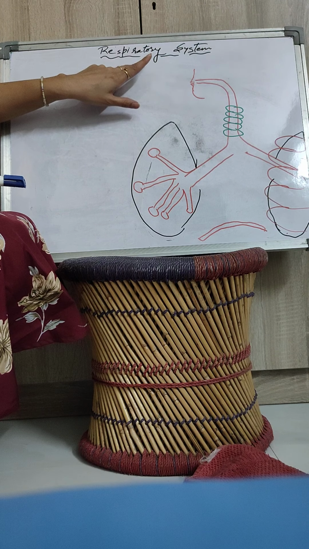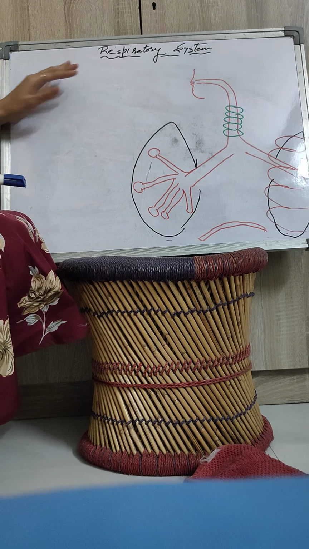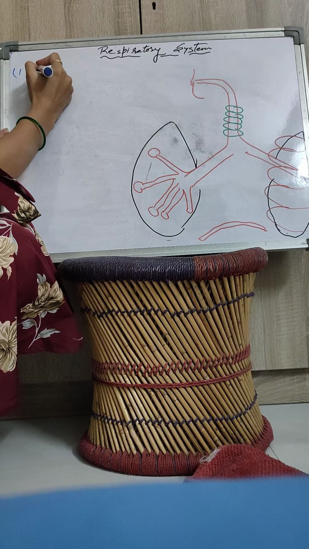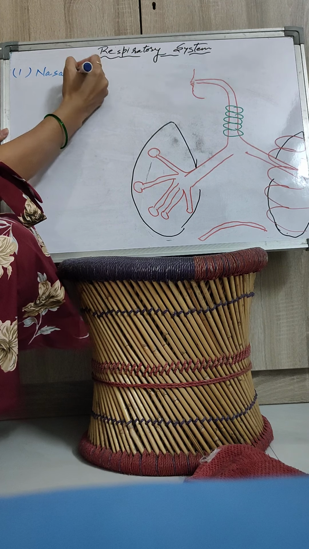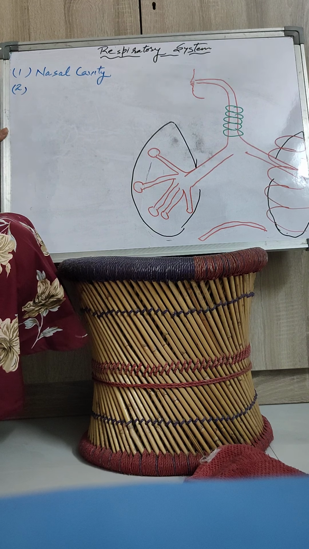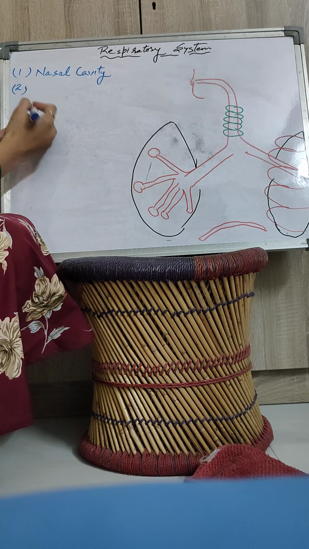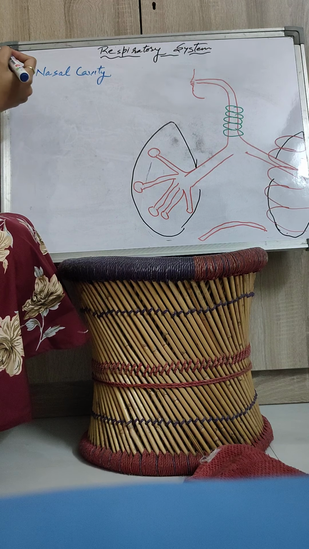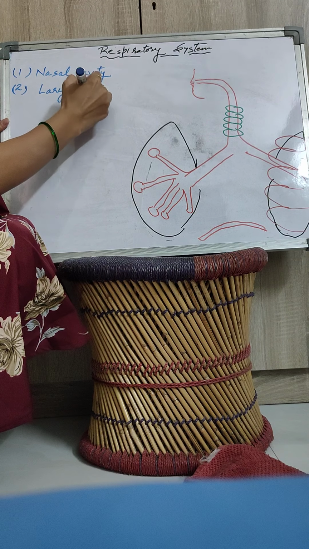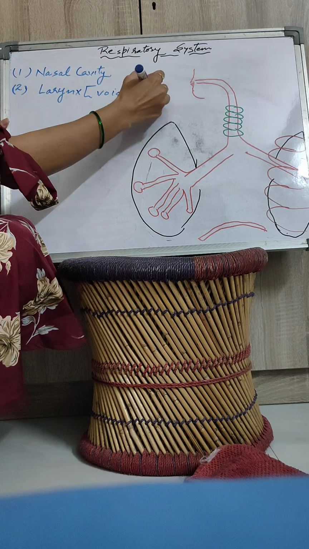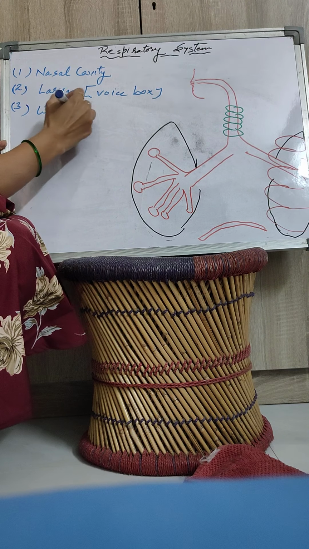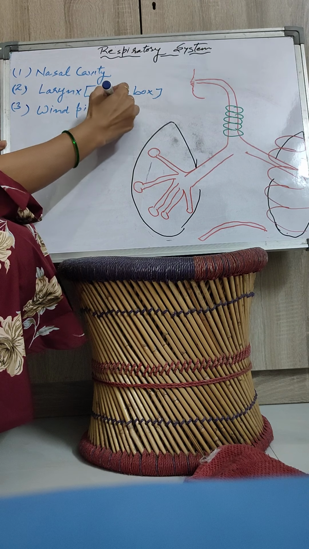So first of all we will discuss the organs. What are the organs found in the respiratory system? So the first organ is the nasal cavity. The nasal cavity continues with the windpipe, or before the windpipe there is one more structure, that is the larynx. You also know it as the voice box. The larynx continues with the windpipe, and the windpipe is also known as the trachea.